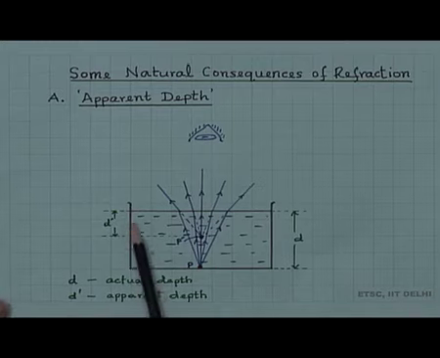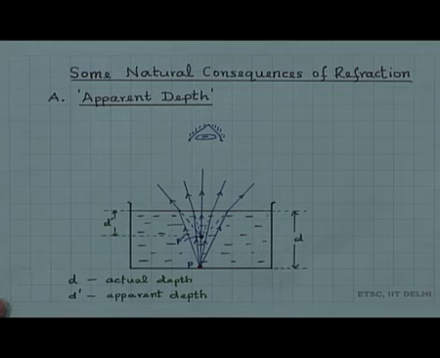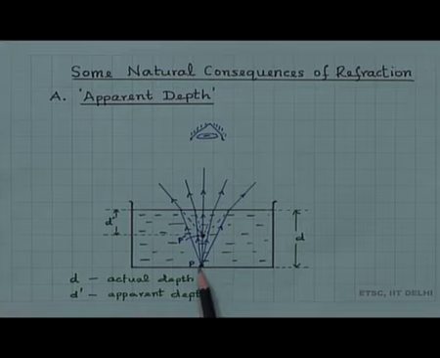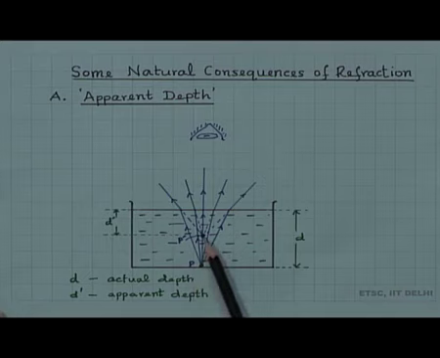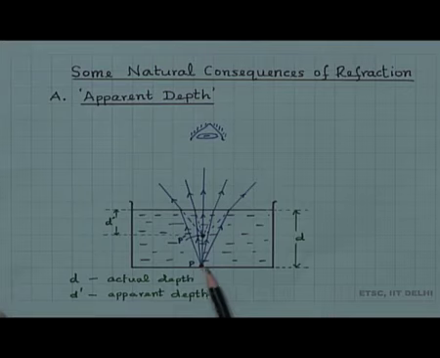If we have a beaker of water or a container which has water, and if there is a coin at the bottom, I have taken a point P, maybe a point source here at the bottom, then it appears as if the depth where the point source is present is smaller compared to the actual depth. That is illustrated here. Why is this happening?